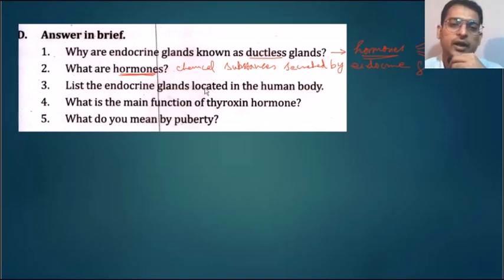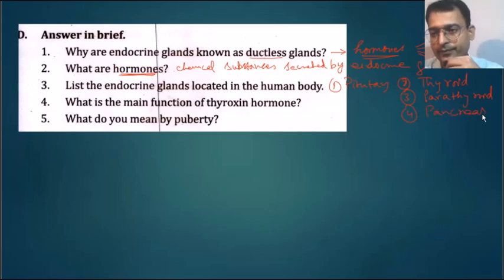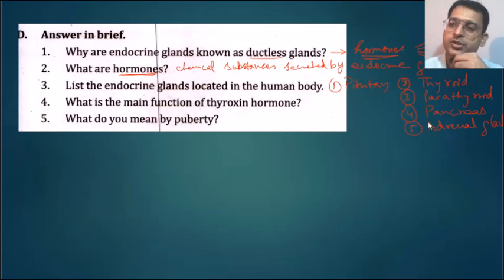Okay, list the endocrine glands located in the human body. So you should be able to easily list out, starting from the brain, that is the pituitary. After the pituitary it is the thyroid, then parathyroid, then pancreas, adrenal glands, which includes both the medulla as well as the cortex.